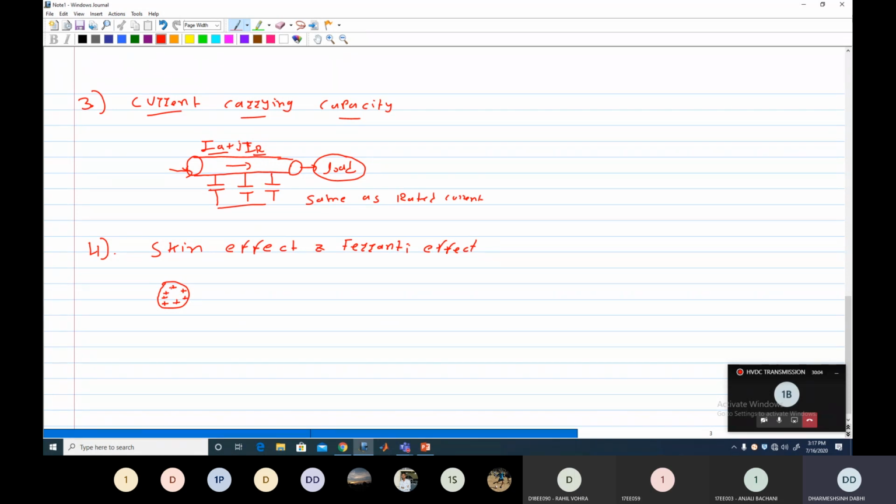So what is the reason that current is mostly concentrated around the surface? Because of the large inductance at the center of the conductor. So most of the current is flowing through the surface. As we know, this is AC current, alternating current, so it creates a magnetic field inside the conductor as well as outside of it. If there is any change in the current intensity, that changes the magnetic field, and that change in the magnetic field creates an electromotive force.